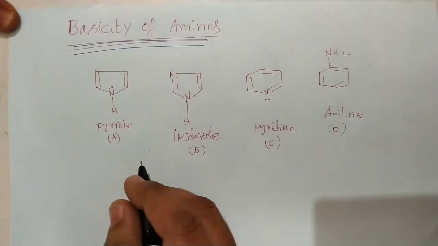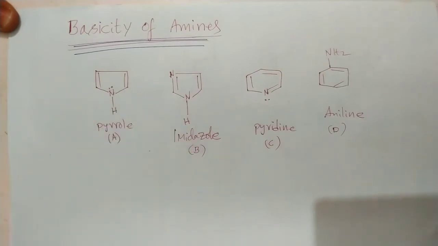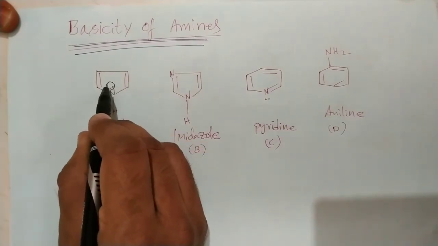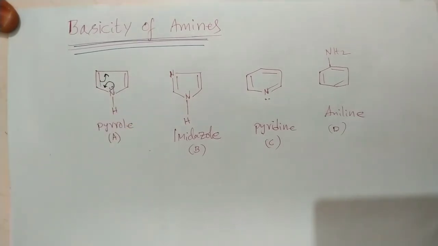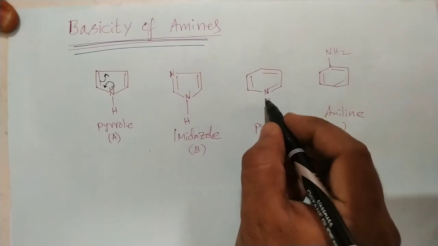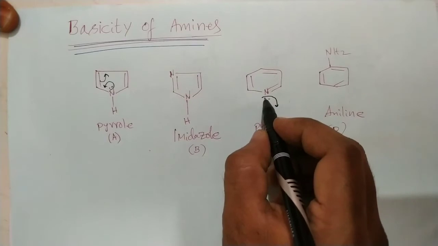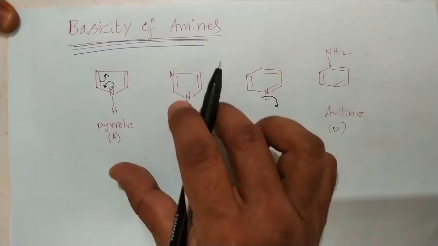Here first of all, you can decide the basic nature based on the stability of the conjugate acid. In pyrrole, the lone pair of electrons is involved in resonance, so pyrrole is less basic in nature. In case of pyridine, the lone pair of electrons is not involved in resonance, so it is freely available for the proton. So pyridine is more basic than pyrrole.